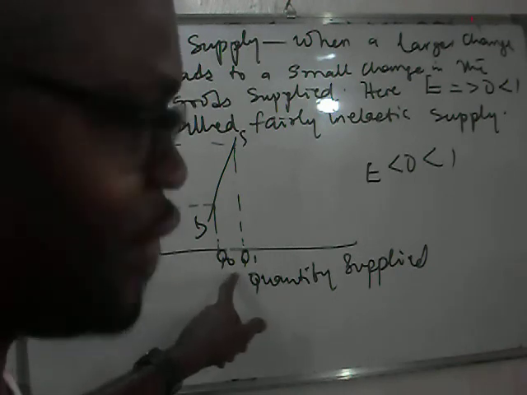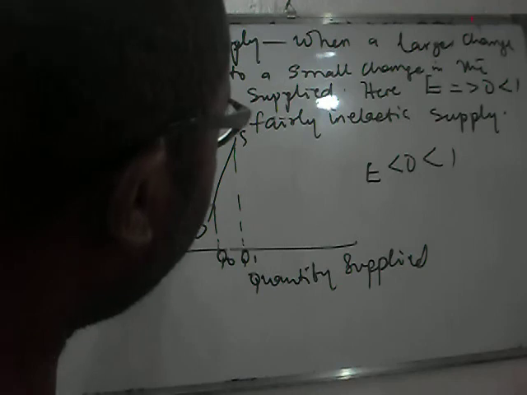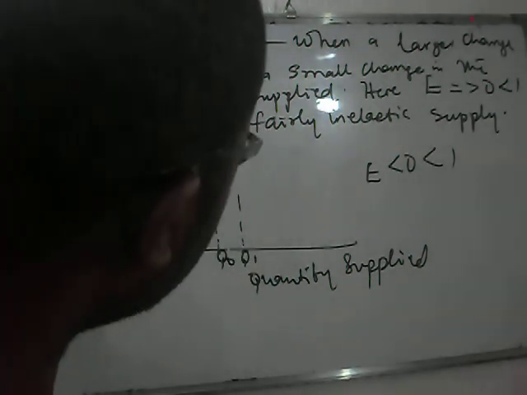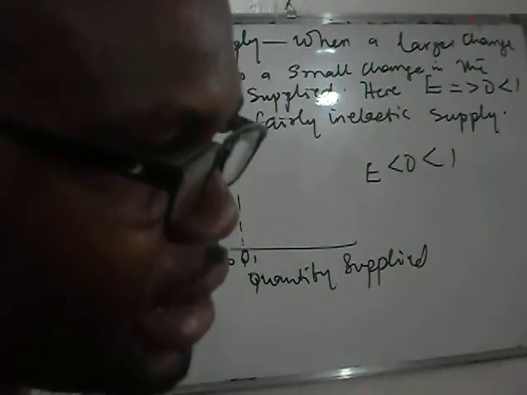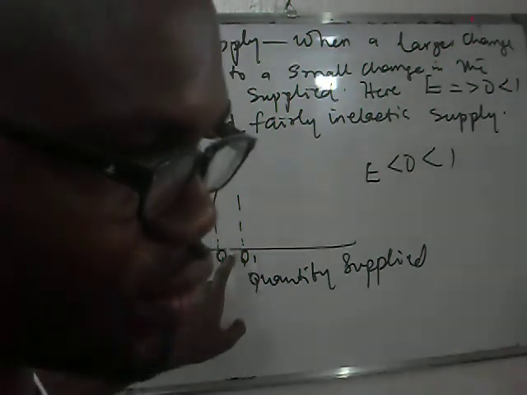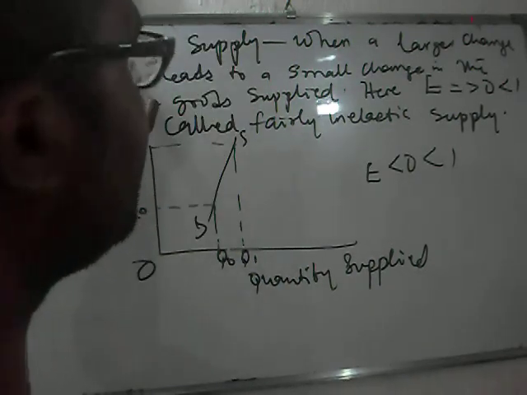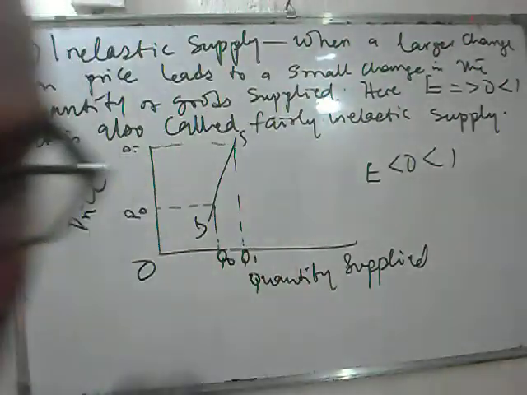You can see it from this diagram. P0, Q0, P1, Q1. Look at the change in price. Is it large? It's very large. Compared to that, the change in quantity is very small, isn't it? So in such a situation, we have what to call inelastic supply. So write it down.